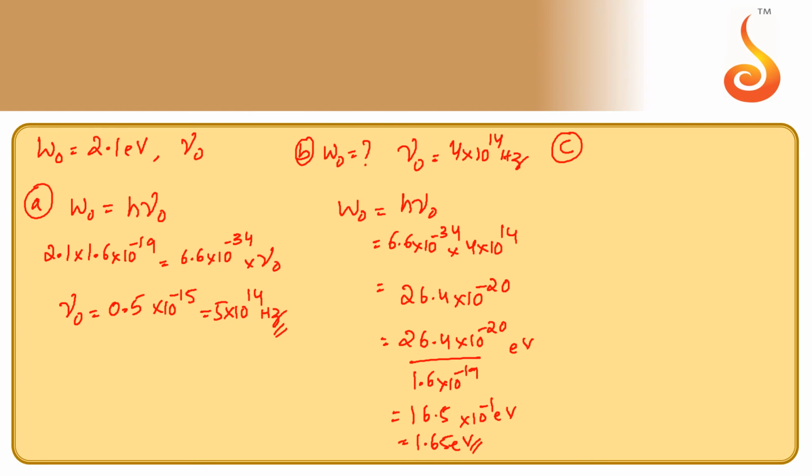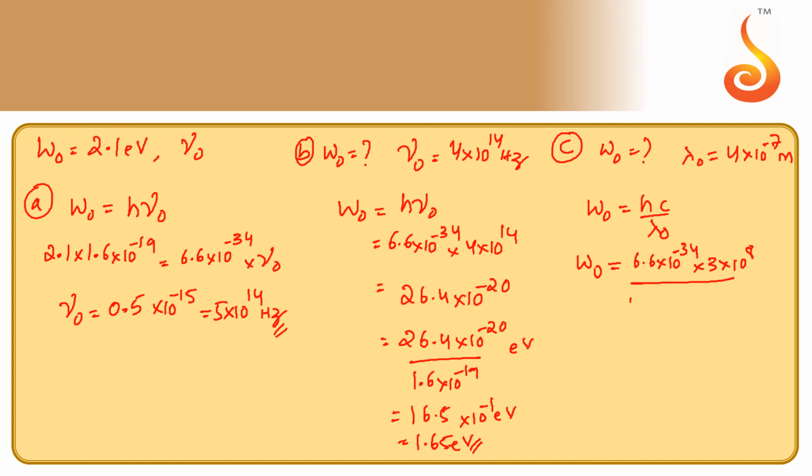And for the third one, we need to calculate what the work function is if the threshold wavelength is given as 400 nanometers, meaning 4 into 10 power minus 7 meters. In that case, work function is equal to hc by lambda naught. So work function can be expressed as hc, which is 6.6 into 10 power minus 34 into 3 into 10 power 8, by lambda naught, which is 4 into 10 power minus 7. So let us express it in terms of electron volt. I'll divide with 1.6 into 10 power minus 19, so I'll get the answer in terms of electron volt. By solving it, the work function value we get is 3.1 electron volt.